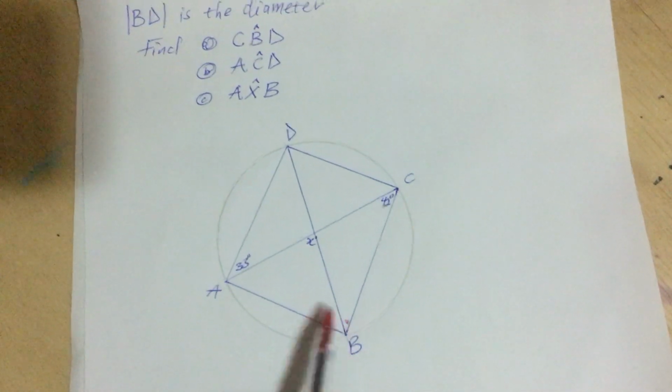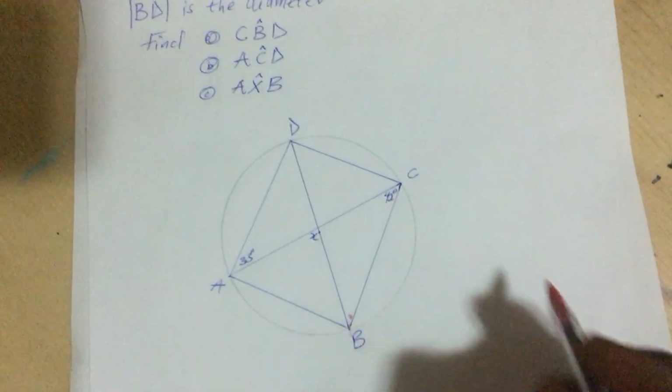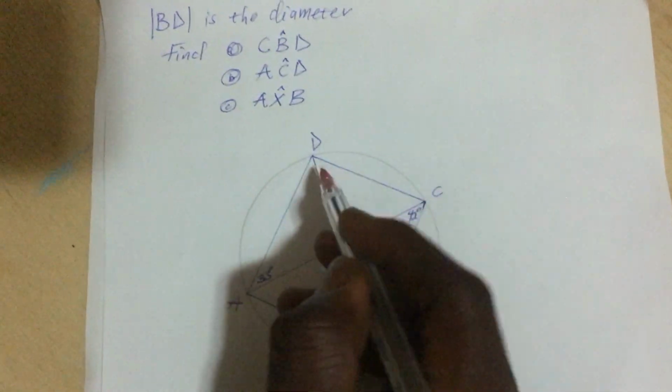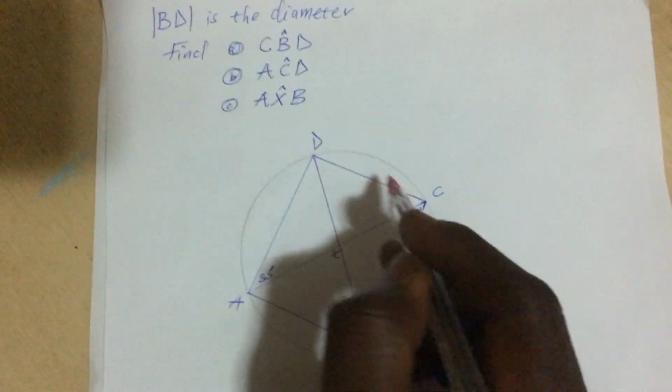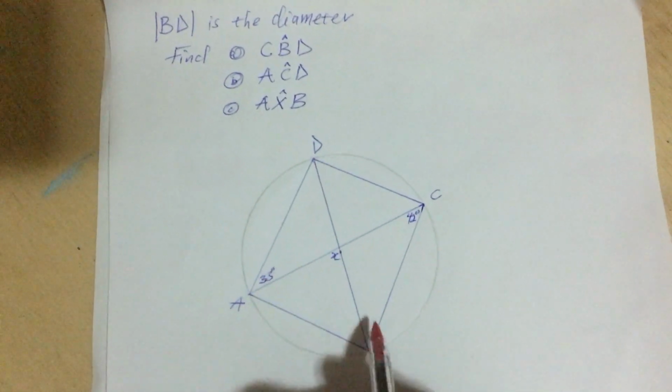I hope I'm not wrong. This angle is 33 degrees, because they are all coming from the same point on the arc, on the circumference. Are we okay? So looking at this, we can say this is equal to this.